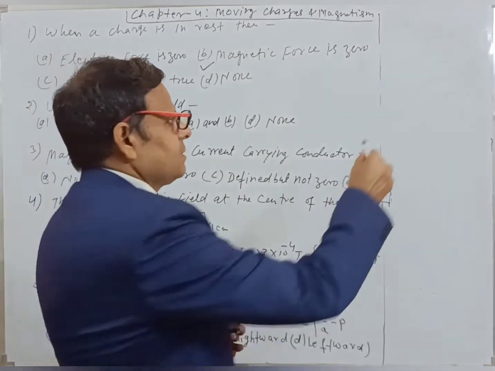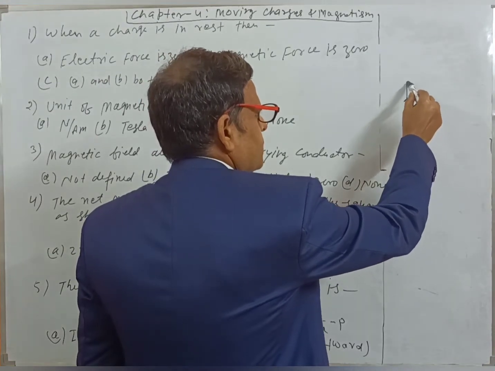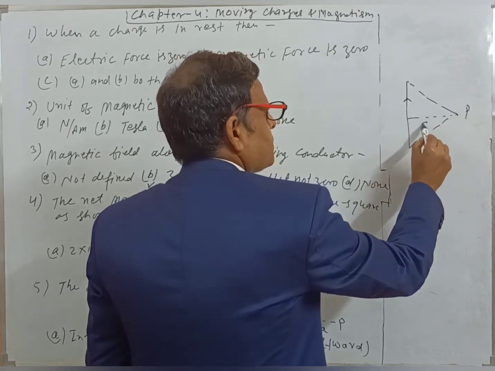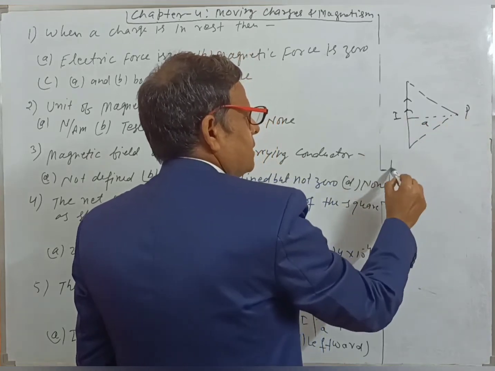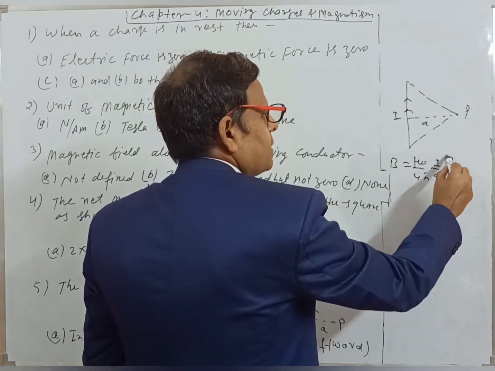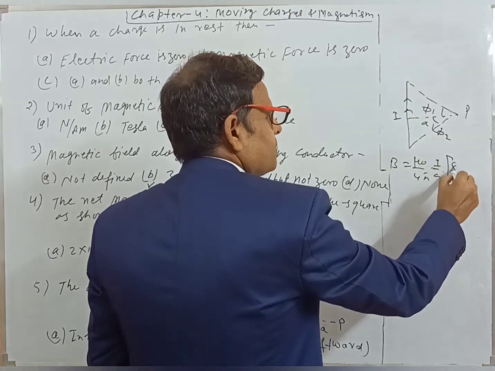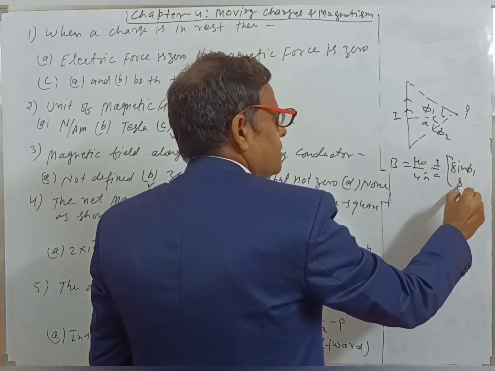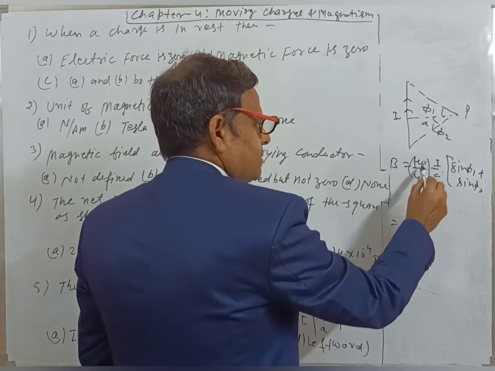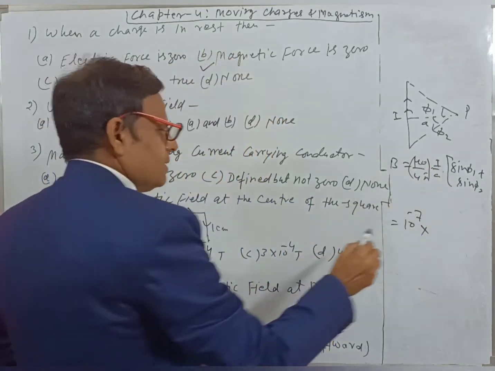You all know that the magnetic field due to a finite length of conductor at a point P at perpendicular distance A having current I is given by mu naught by 4 pi into I by A, into sin phi 1 plus sin phi 2. Recall the formula? Here in SI system, mu naught by 4 pi is equal to 10 to the power minus 7, and the value of I is given as 10.